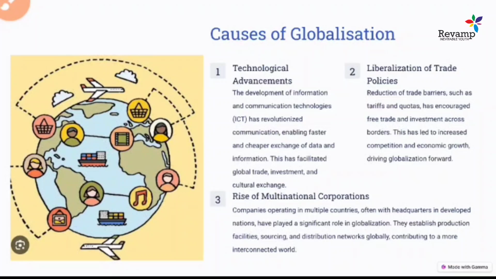A lot of MNCs from America and other big countries started coming into India and establishing their headquarters. It also led to a lot of growth in the country. A lot of new investment came in the form of FDI, foreign direct investment, and a lot of new employment generation started in the country. So all these things are causes of globalization in the world.